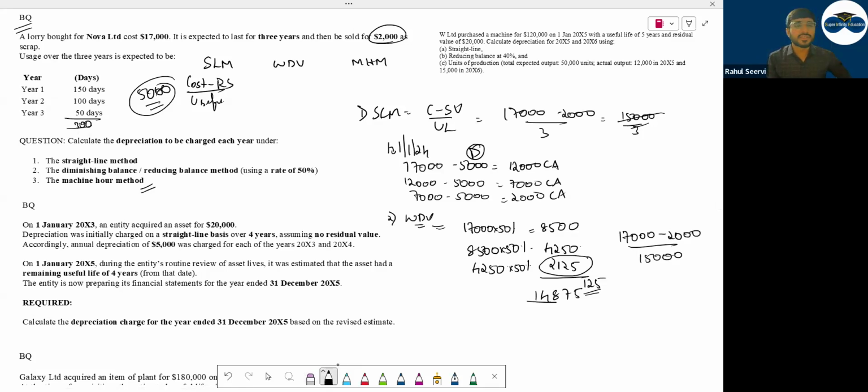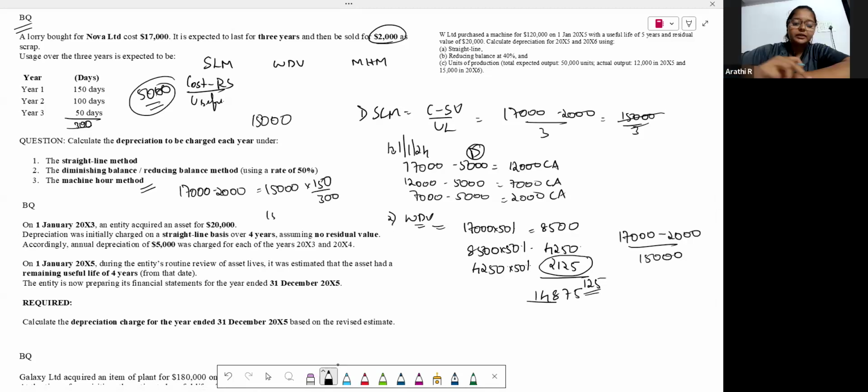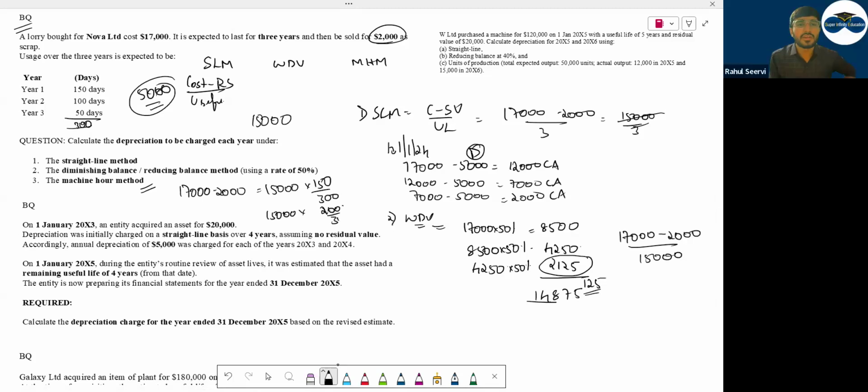Everyone would have done mistake here. 17,000. If you knew this, you would have not done mistake. If you're doing for the first time, you would have done this mistake. You can charge maximum depreciation how much? 15,000. So 17,000 minus 2,000. This is the depreciable amount. So 15,000 into 150 divided by 300. Into 100 divided by 300. Then for the last year, 15,000 into 50 divided by 300.